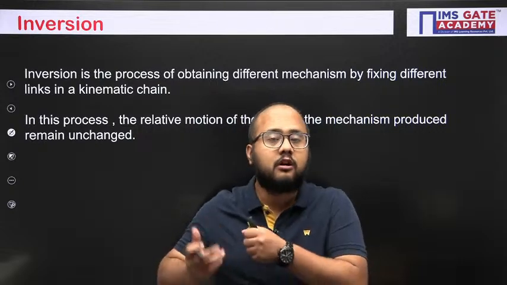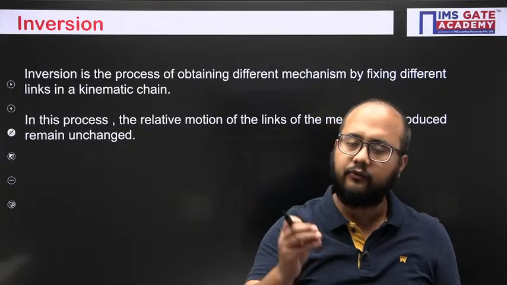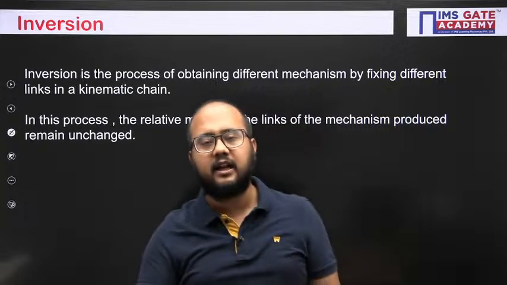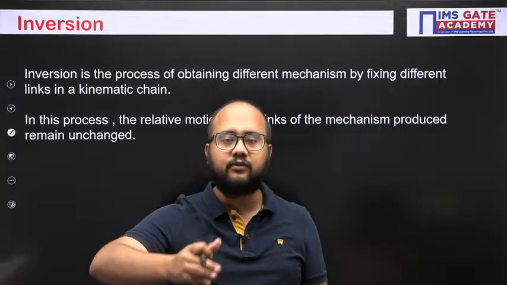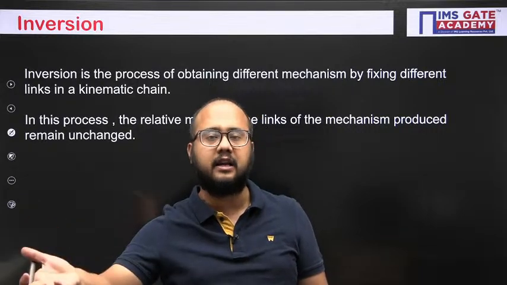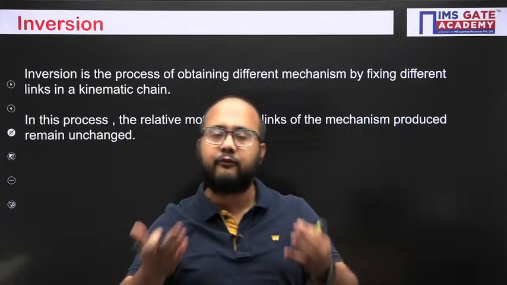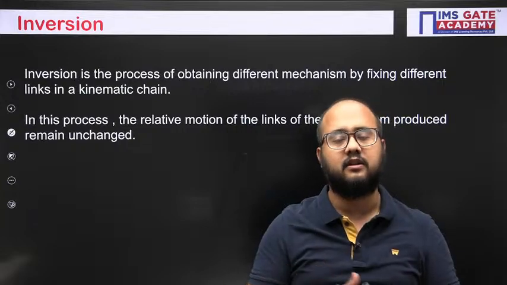Now we have not talked about which particular link has to be fixed. If there is a chain having 4 links, any one link out of 4 can be fixed, na? So based on which link is fixed, we can have different mechanisms. So the process of obtaining different mechanisms by fixing different links in the kinematic chain is known as inversion.